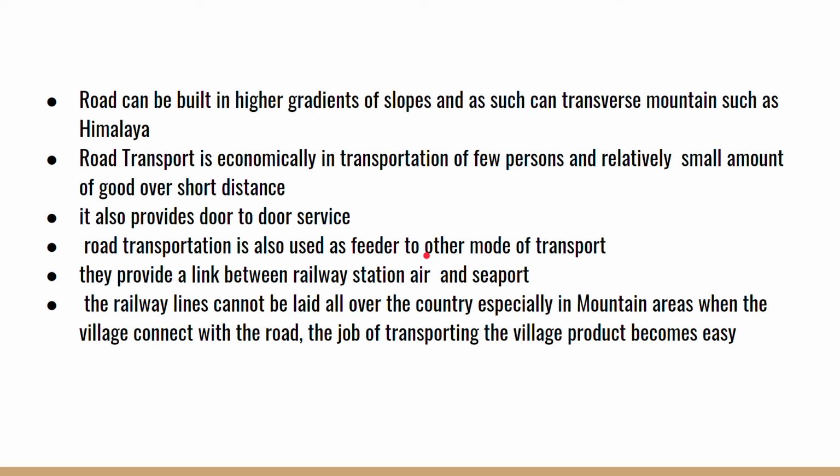Like Amazon, they come to our house and give us our delivery. From door to door, because they travel by road, from one road to another, and they give you supplies in your hand itself. So that means door to door, house to house, or factory to house.